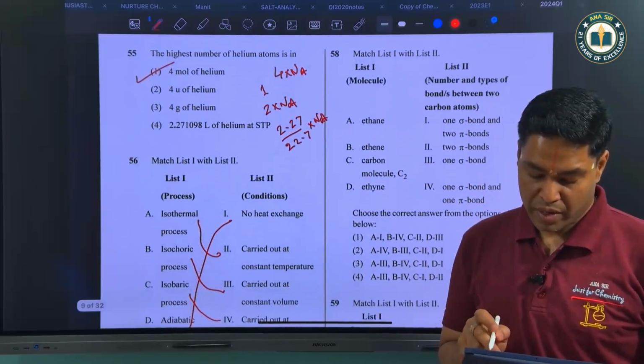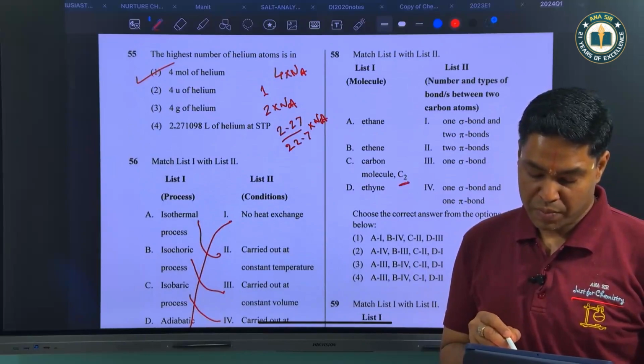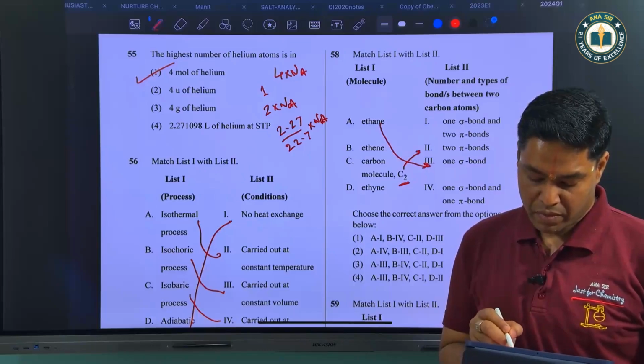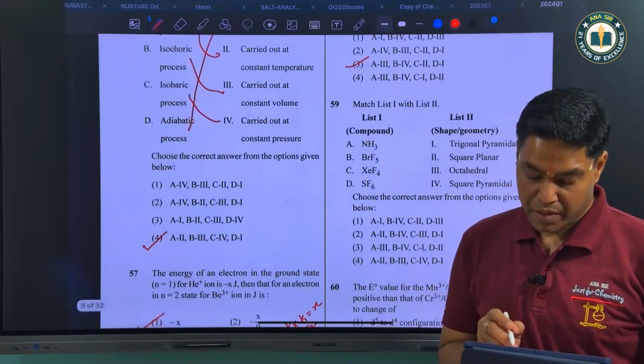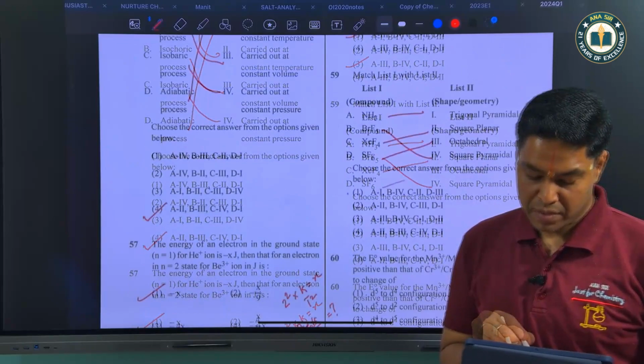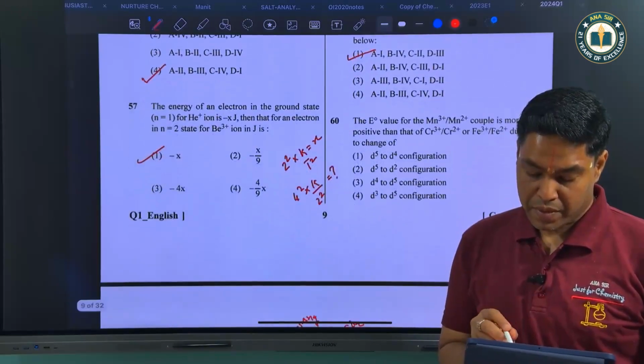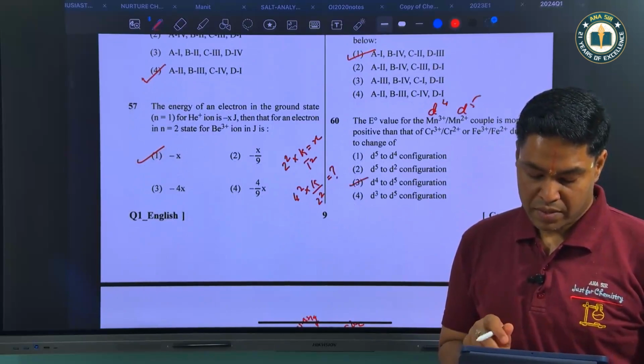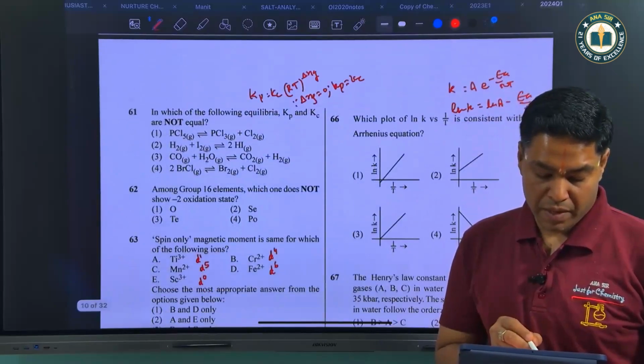Then if you try to match over here, C2 has 2 pi bonds, so C will be 2, and ethane has 1 sigma bond, so A will be 3. Answer is third option. Ammonia is trigonal pyramidal, BrF5 is square pyramidal, XeF4 is square planar, SF6 is octahedral. Now Mn3+ is d4, Mn2+ is d5.